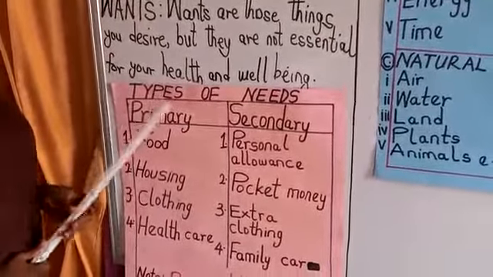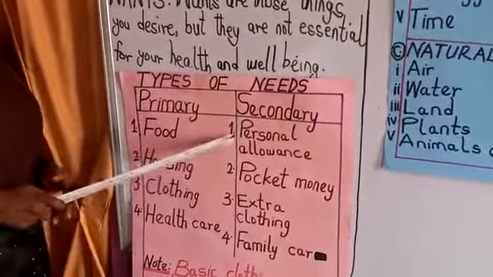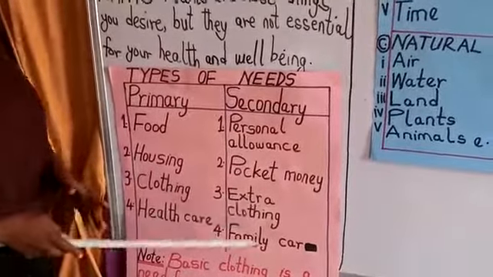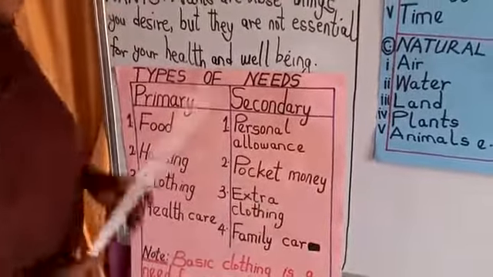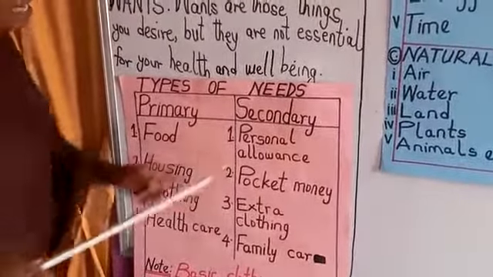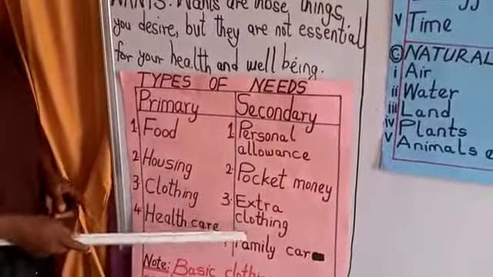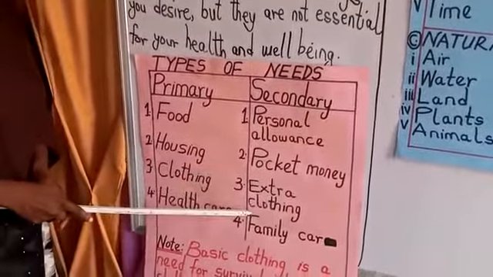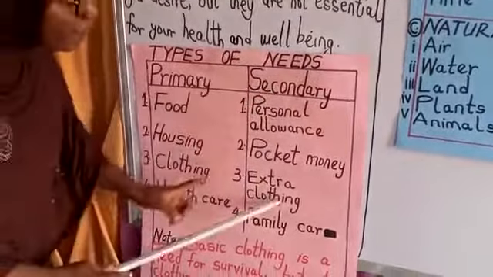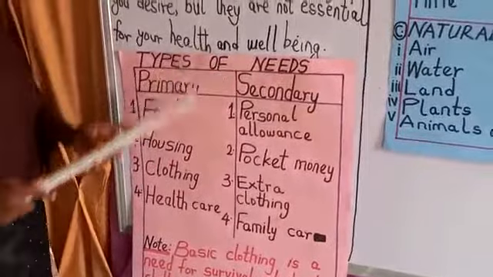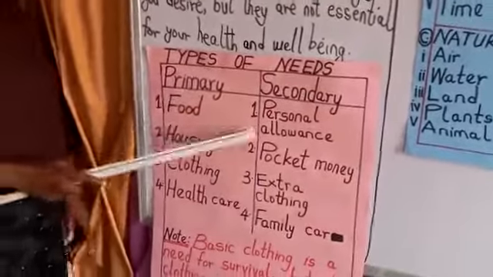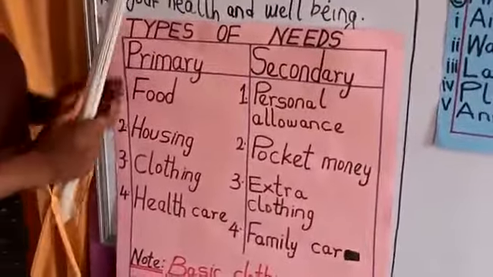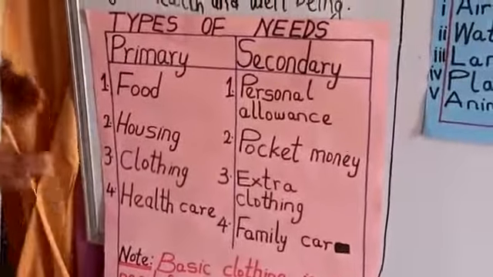Examples of these secondary needs are personal allowance, pocket money, extra clothing, family car, etc. I believe you agree with me that without personal allowance or extra clothing or family car, we can live. And all these things here cannot make someone fall sick. But primary needs are so important that without them, it can affect our health and our well-being.